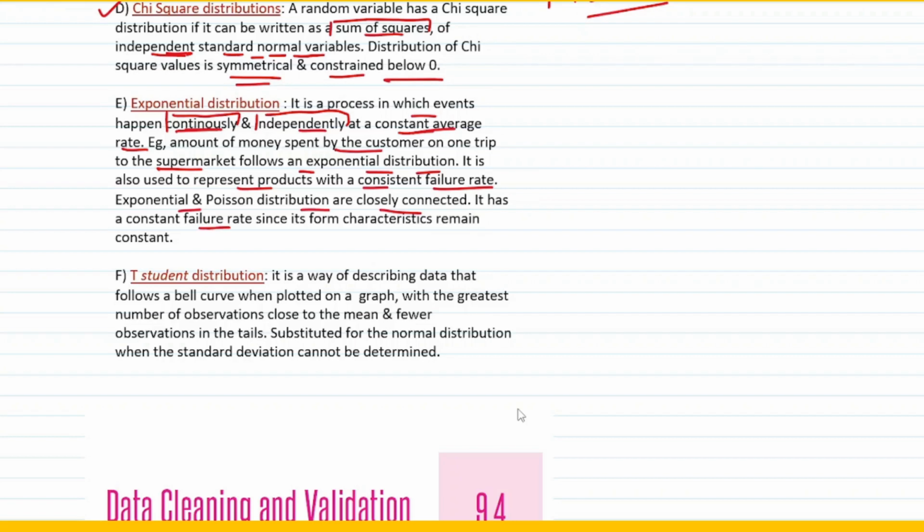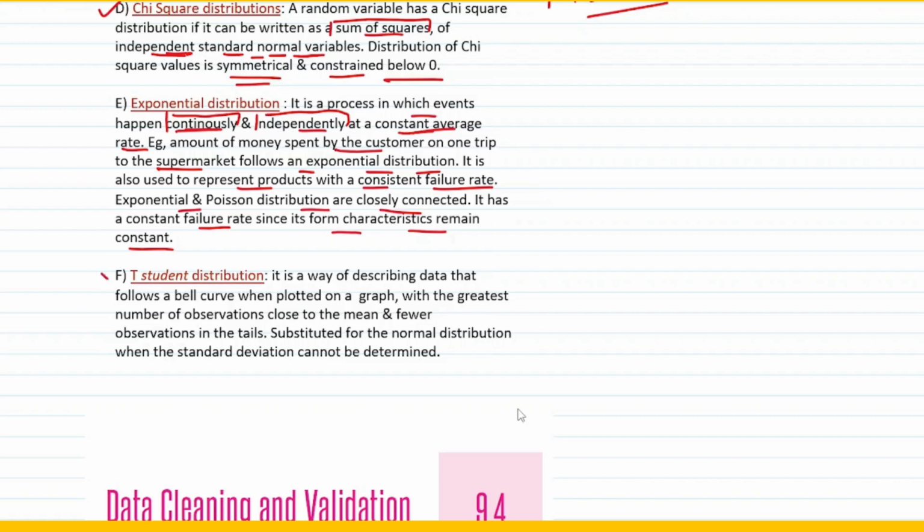It has a constant failure rate since its form characteristics remain constant. Why does it have a constant failure rate? Because its form characteristics remain constant. Because its form remains constant, it has a consistent or constant failure rate, right?